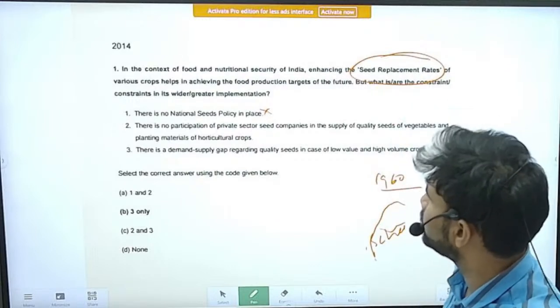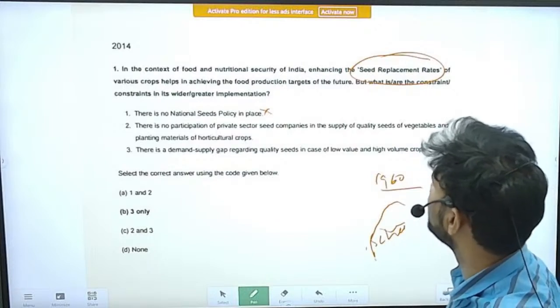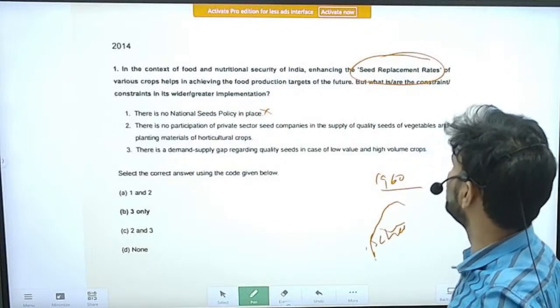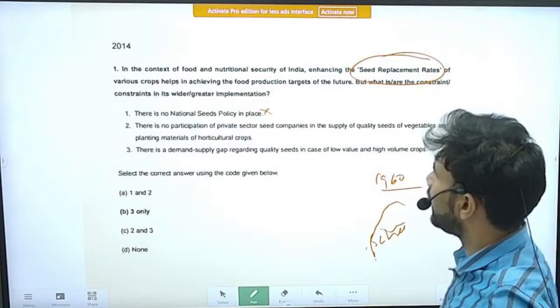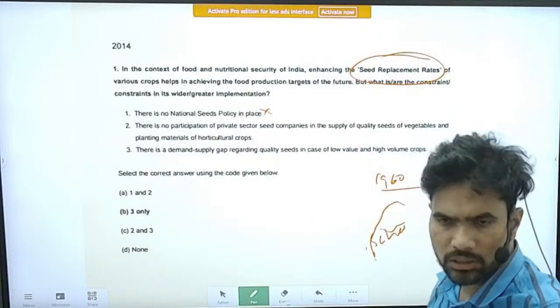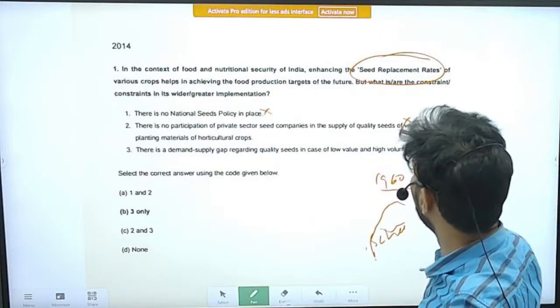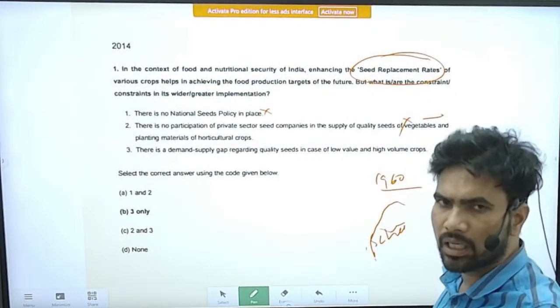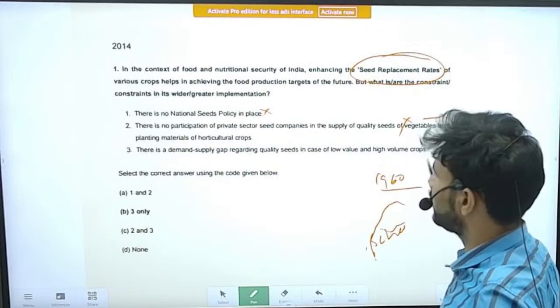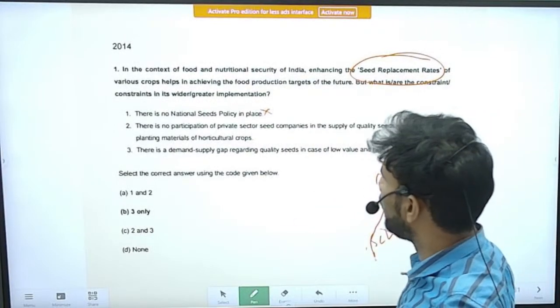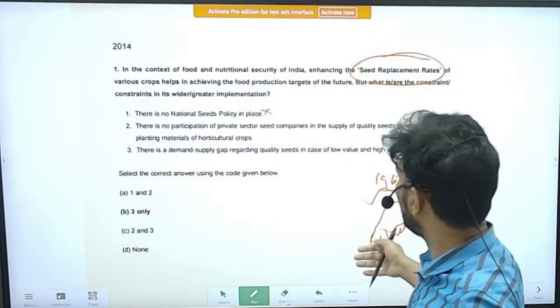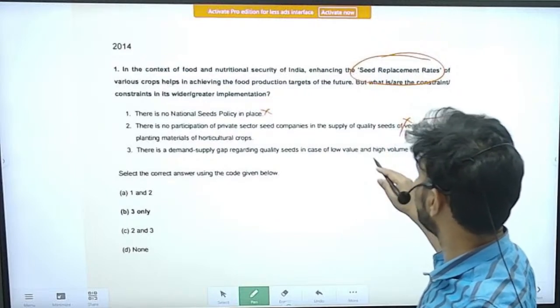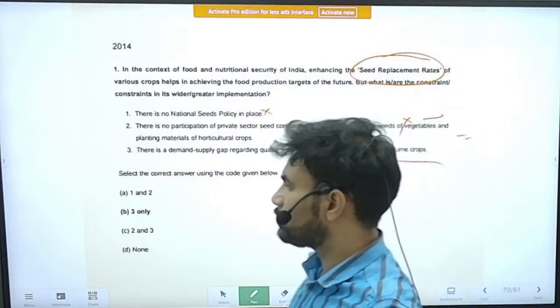Second statement, there is no participation of private sector seed companies in the supply of quality seeds of vegetables and planting materials of horticulture crops. This is also incorrect. The private companies are participating, like Mahindra and Mahindra and many other companies. Next is, there is a demand supply gap regarding quality of seeds in case of low value, high volume crops.